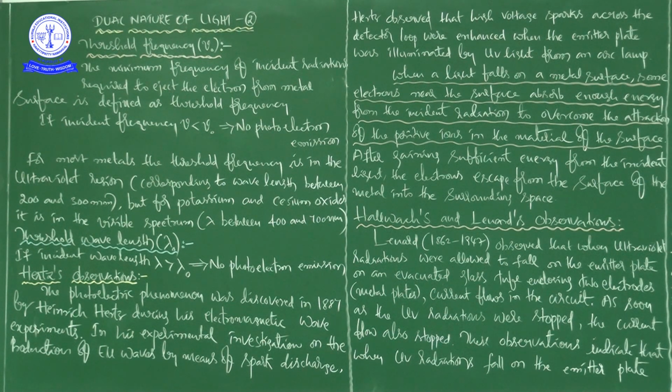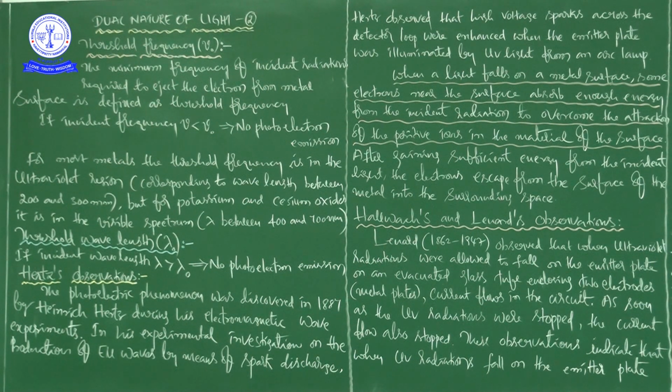Okay, right. See here. If incident frequency nu is less than nu naught, no photoelectron emission, right? So what it is saying: suppose for incident radiation the frequency is less than the minimum frequency, that is, less than the threshold frequency, what will happen?